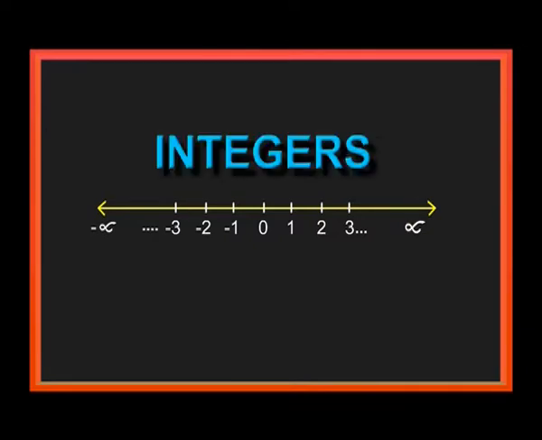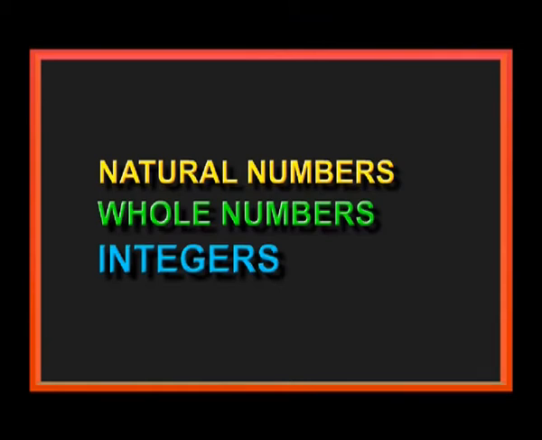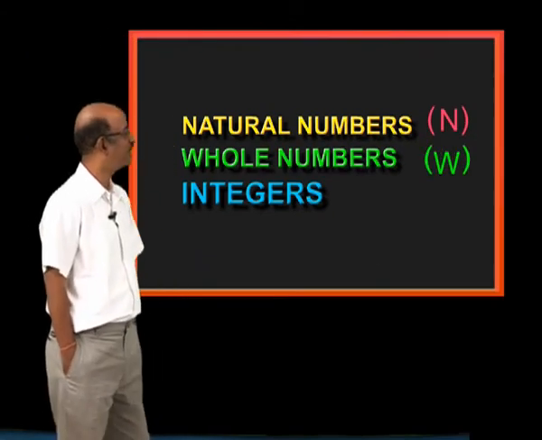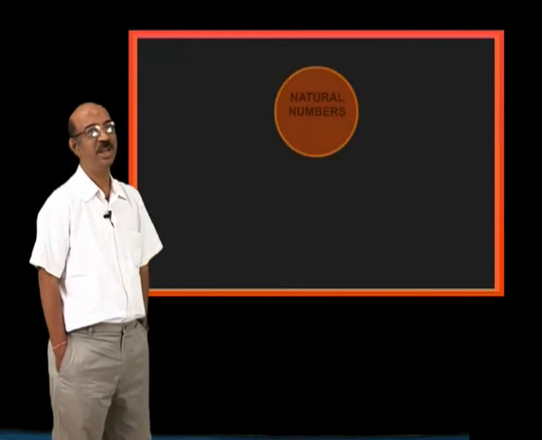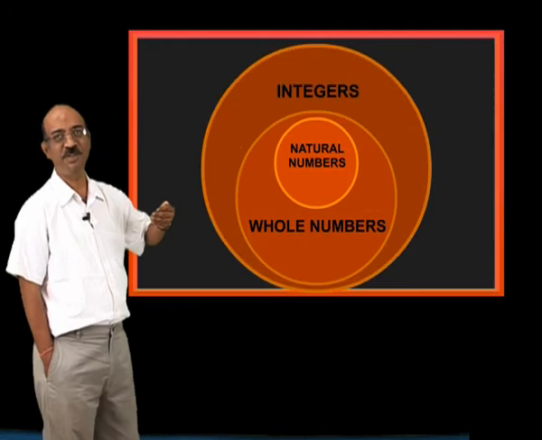Now we have learned 3 types of numbers: natural numbers, whole numbers and integers. Natural numbers are denoted by the letter N, whole numbers are denoted by W, integers are denoted by I. Natural numbers are a subset of whole numbers. Whole numbers are a subset of integers.